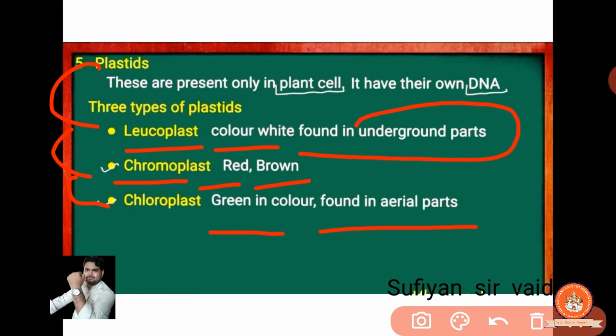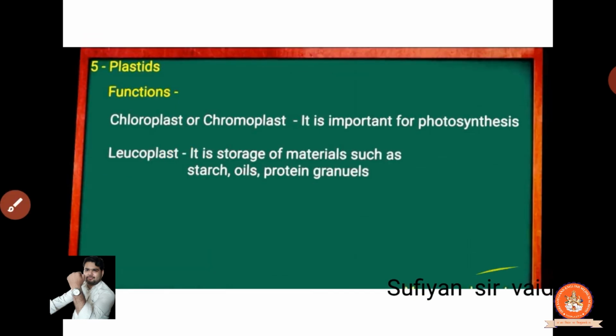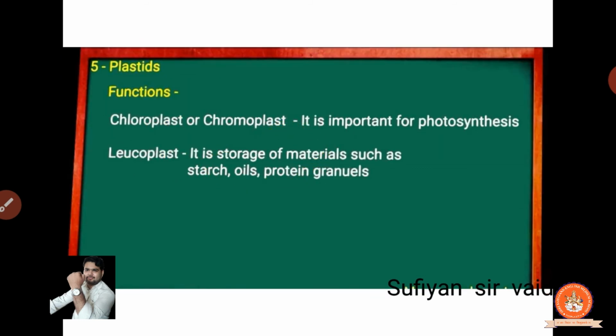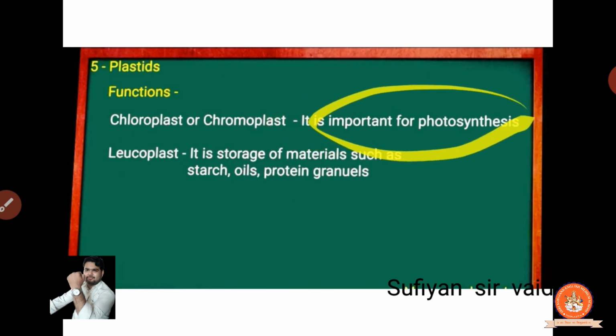Aerial part is the middle part, means in the stem. Clear? And it's green in color, so we can observe it. Most of the stems are in the green color, and even in the leaves also. Clear? Now its function. What is the function of plastid? Chloroplast and the chromoplast are important for photosynthesis. Here we are seeing the chromoplast and the chloroplast. Why? Because it's the red, brown and the green. So the one is in the root portion, another is the aerial portion, means the middle portion. Clear? So it is important for the photosynthesis process.